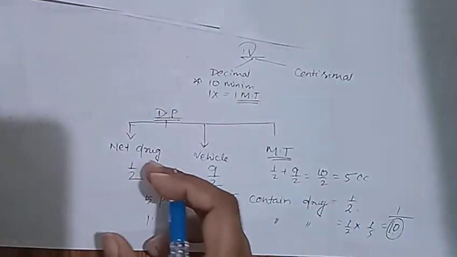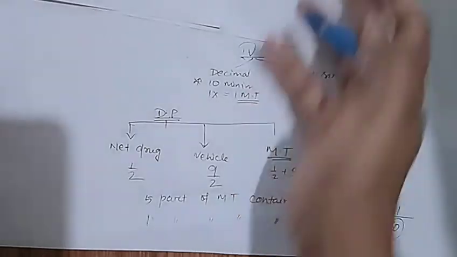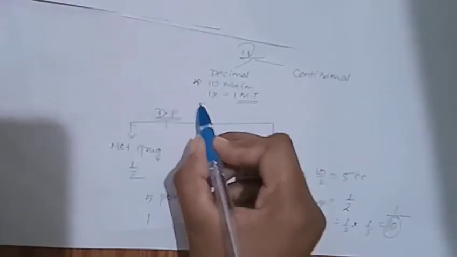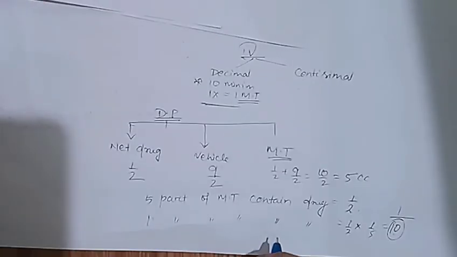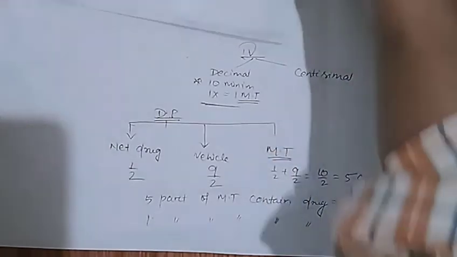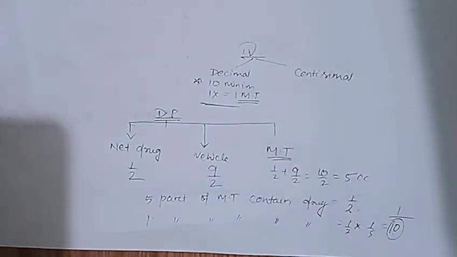So the mother tincture which we prepare in class 4 is equal to the 1x. And in the next I will mention it, but the pen color is less.